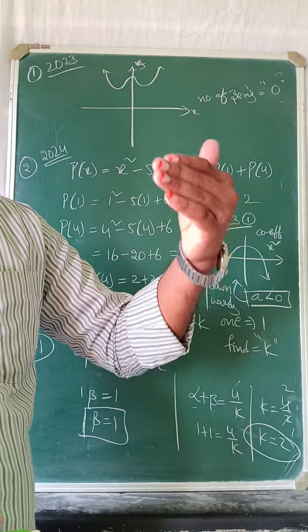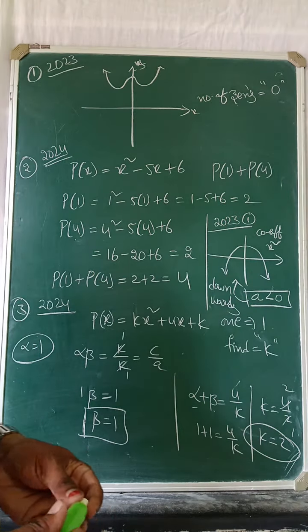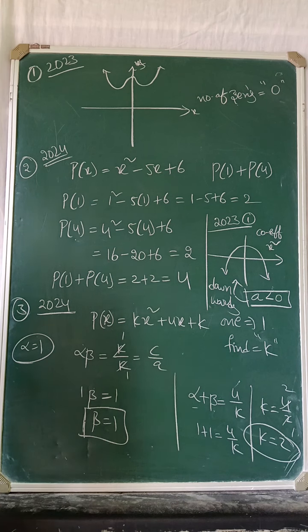When the parabola is upwards, a is greater than 0. A is greater than 0. Once note this down.